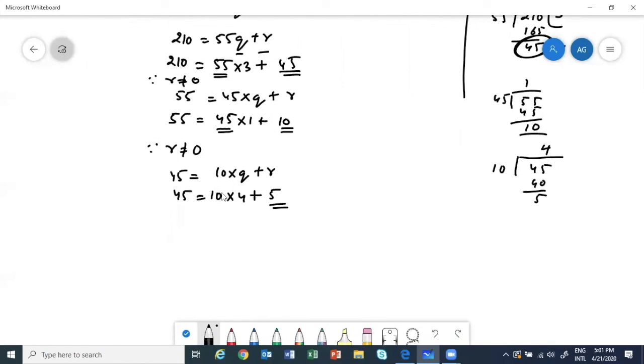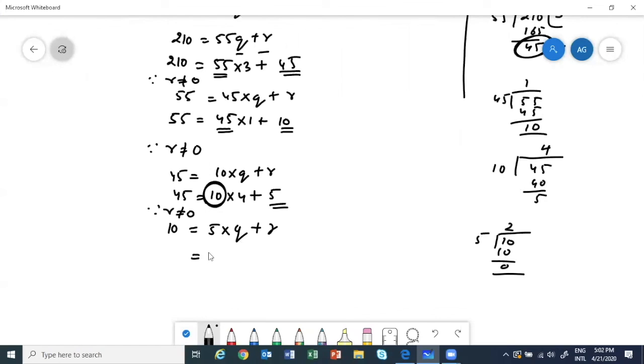So now, this was my D, no? So 10 = 5 × Q + R I should write, since R is not 0, so we are applying again. Now see, 10 divided by 5, 2 times 10. The remainder is coming 0.